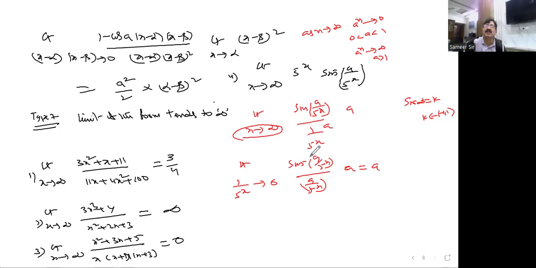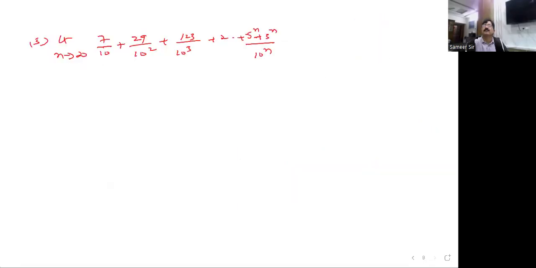Now here some series problems are also there. Let me go for the series problem. Let me turn the page, guys. One of the examples I've selected is like this. In this question, n tends to infinity is there, but it is given in the form of a series. You need not worry. I would like to apply sigma, that is k, from 1 to n.